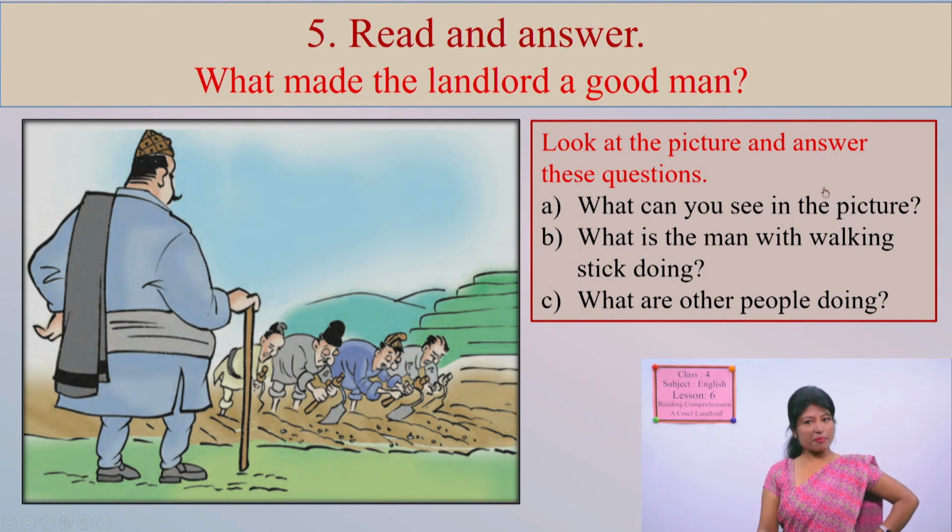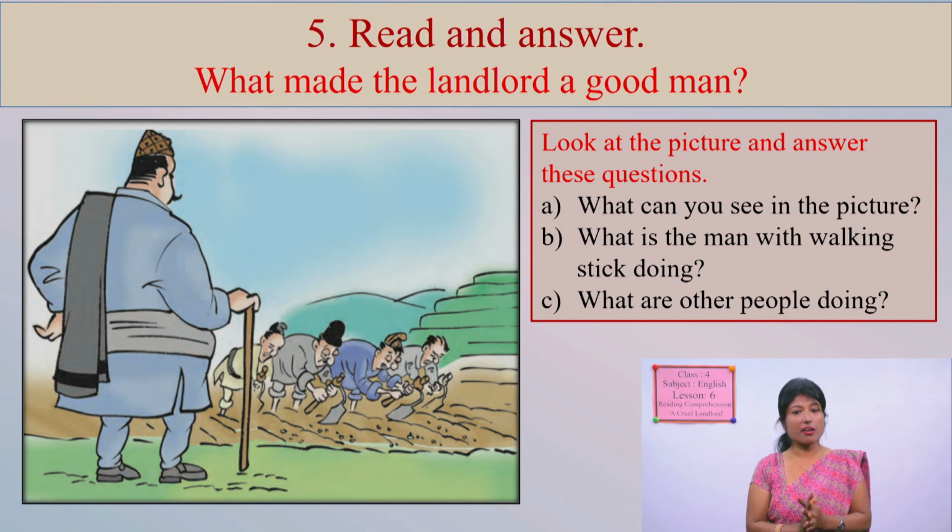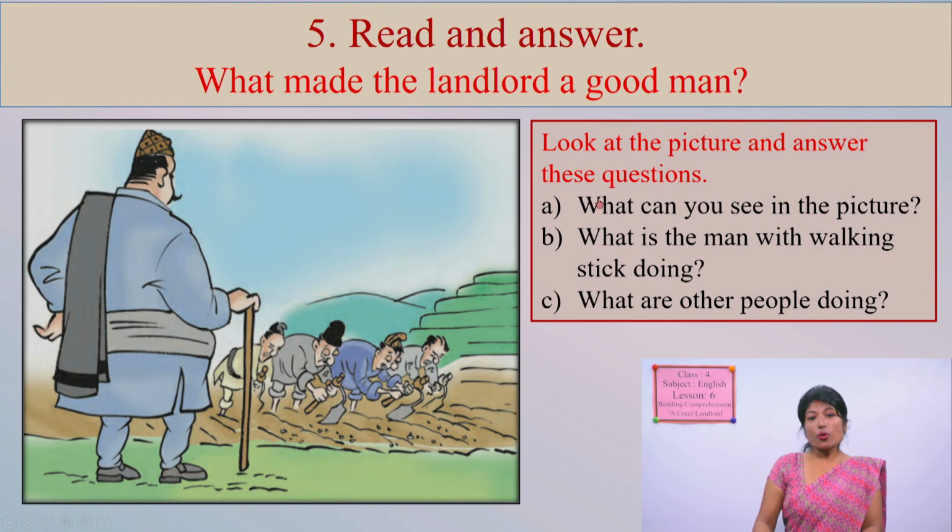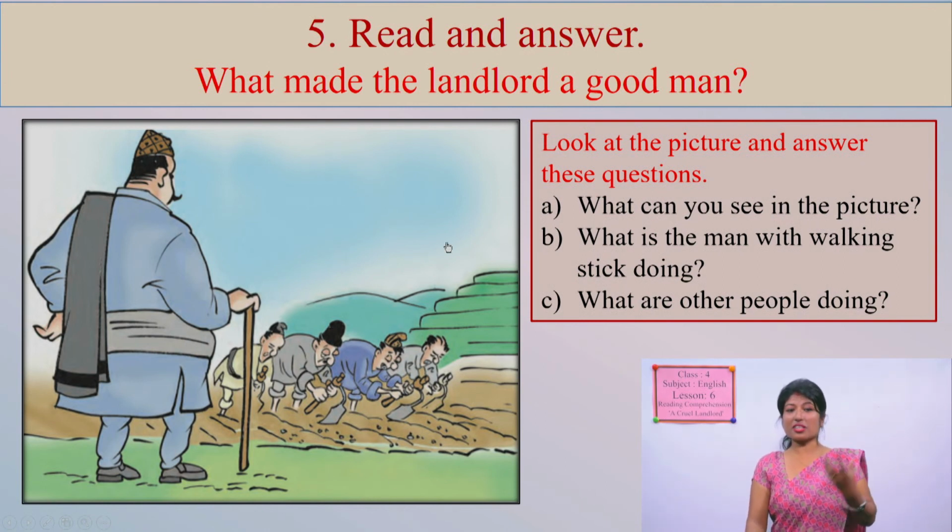And then next, C. What are the other people doing? They are working hard in the field with this spade, and they are digging, right? They are digging over there in the field. Maybe they are going to plant some crops. That's why they are working like this. So the story must be around this picture. This picture gives us a view about the story.